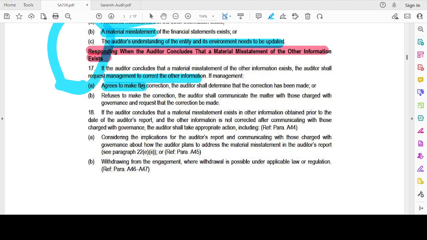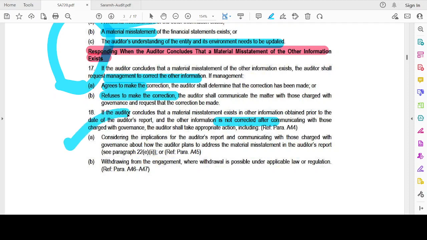Or refuses to make correction. That's when there is a need, right? That's when the real challenge comes. If management refuses to make the correction, the auditor shall communicate the matter with the TCWG and request the correction to be made. If the auditor concludes the material misstatement exists in the other information obtained prior to the date of the auditor's report, and the other information is not corrected after communicating with the TCWG, the auditor shall take appropriate action, including